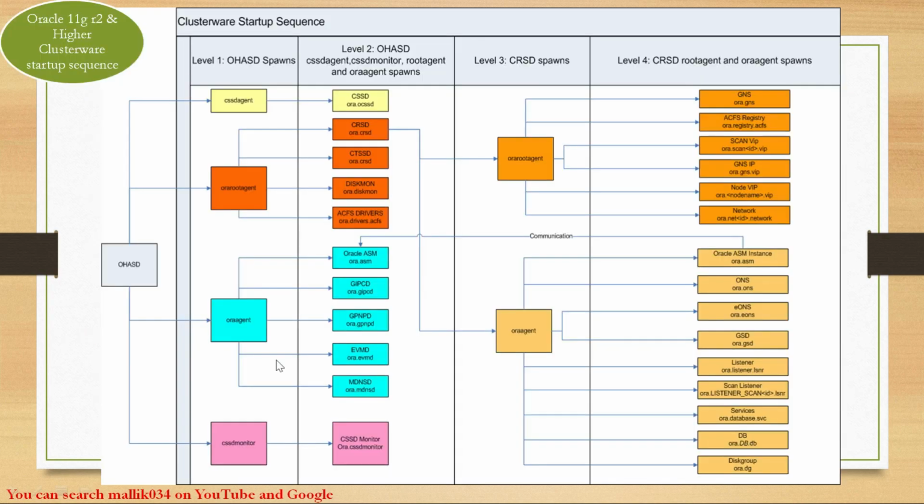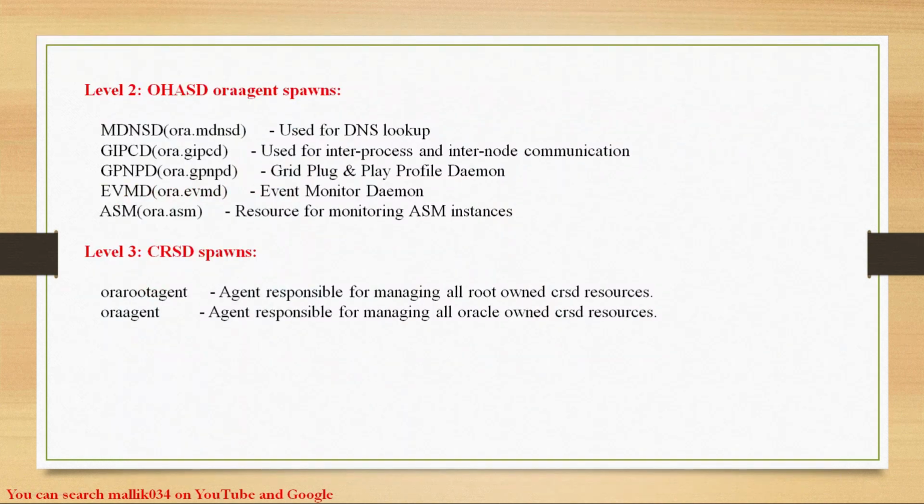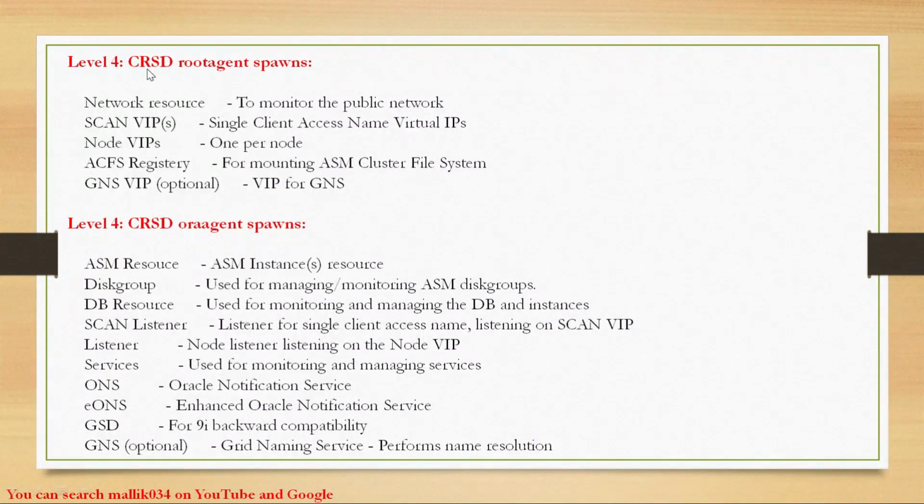If I go back again, this is the process. The ORA agent is going to start all these services: Oracle ASM, GIPCD, GPNPD, EVMD, and MDNSD. So then the CRSD process in level 3 is going to start 2 more agents, that is the ORA root agent and ORA agent. And then this ORA root agent and ORA agent are going to start a few more services in level 4. In level 4, CRSD ORA root agent and CRSD root agent.